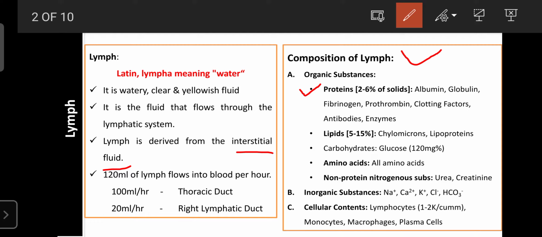Certain drugs are also transported by binding to albumin and globulin.